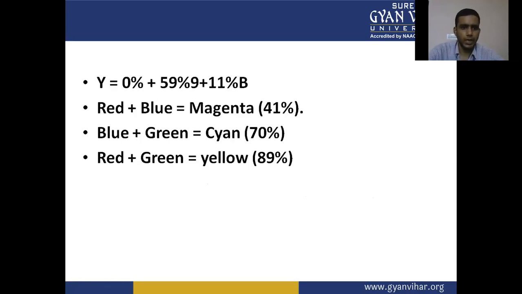Y is represented by the luminance signal, and red plus blue is equal to magenta, 41%; blue plus green equals cyan, 70%; red plus green, yellow, 89%.